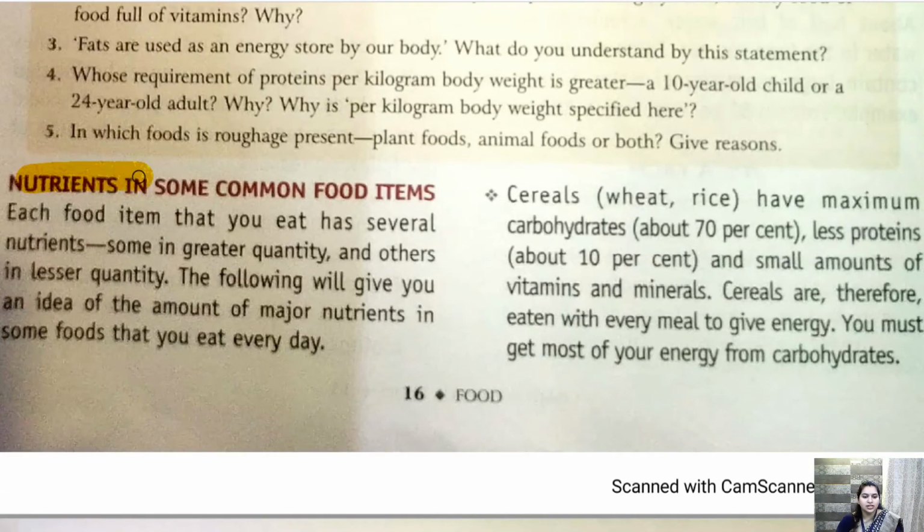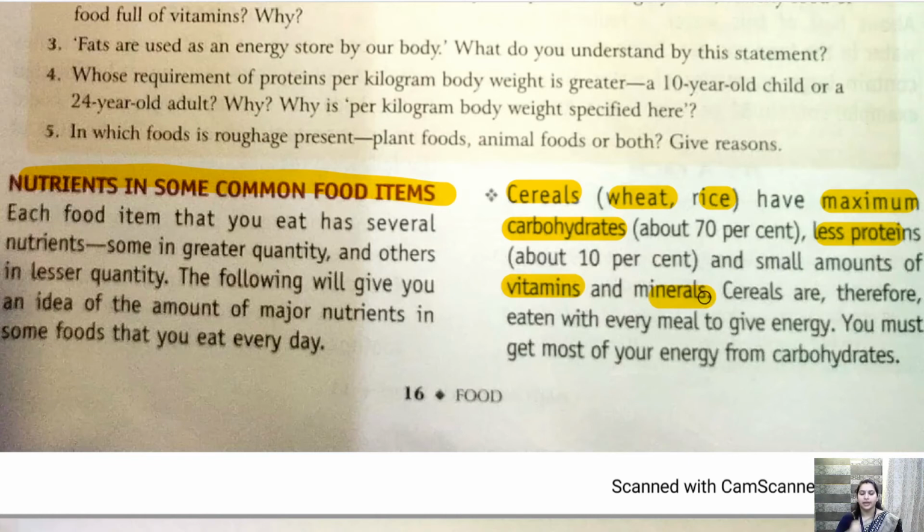Now nutrients in some common food items. So this is also very important, children. Cereals. What are cereals? Wheat and rice are cereals. So what do they contain? They contain maximum carbohydrate. What is made from wheat? Flour, and what do we make from flour? Roti. So the roti or chapati that we eat contains maximum carbohydrate, less protein and a small amount of vitamins and minerals. So this provides us energy.